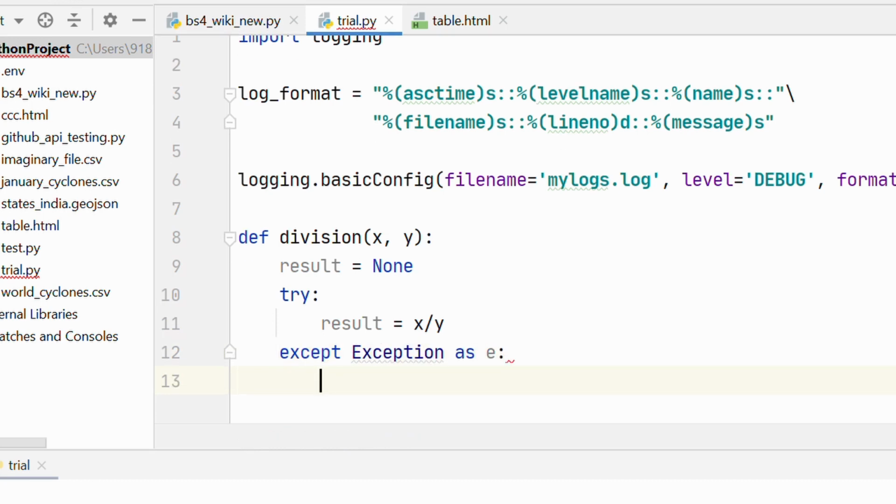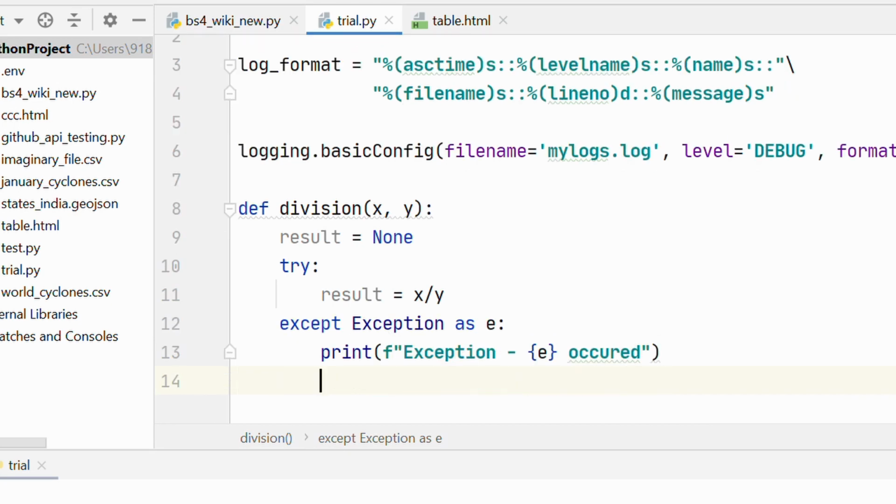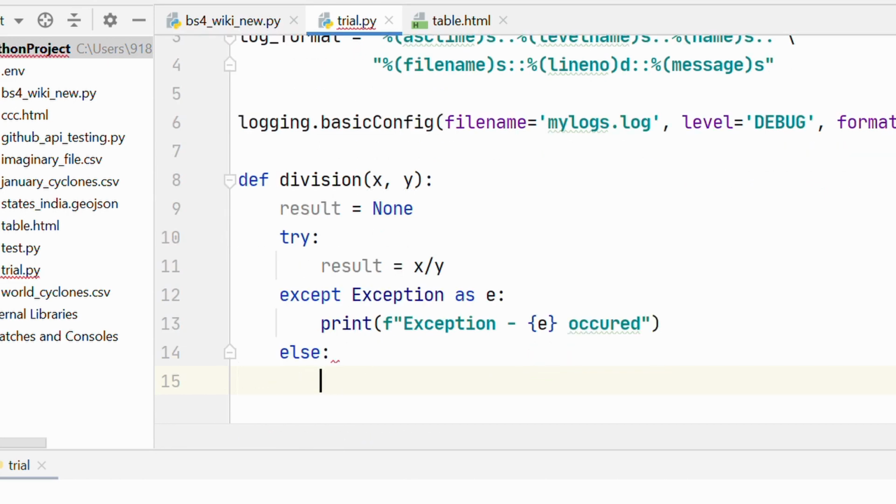So I'm going to say print, and let's create an f-string: Exception e occurred. All right, and then I'm going to write an else block which is only going to be executed if it runs successfully.